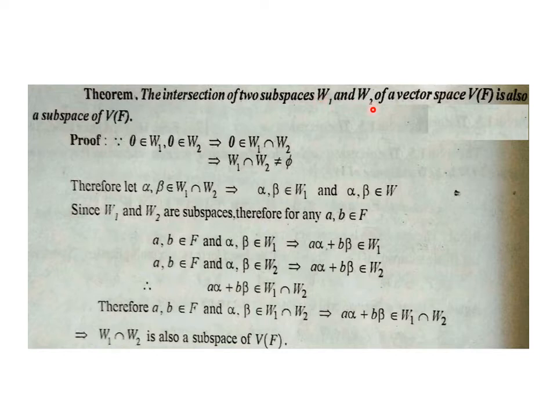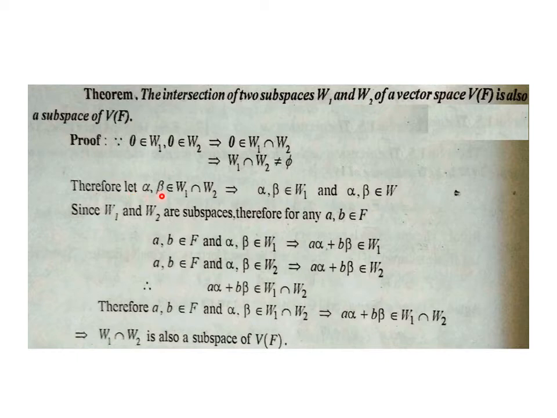The same can be said for W2. Addition and multiplication are the basic operations for which these space and subspaces are defined, and the identity element of addition must be an element of V, W1 and W2, for it has to be a vector space. That's why 0 belongs to both W1 and W2. If it belongs to both, it belongs to the intersection also. So W1 intersection W2 can't be phi.